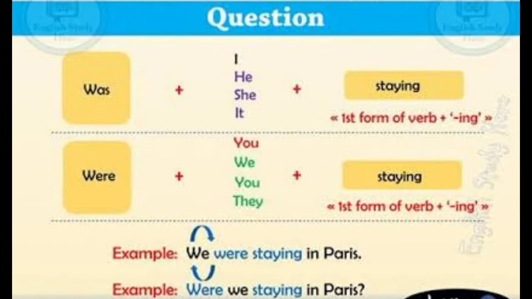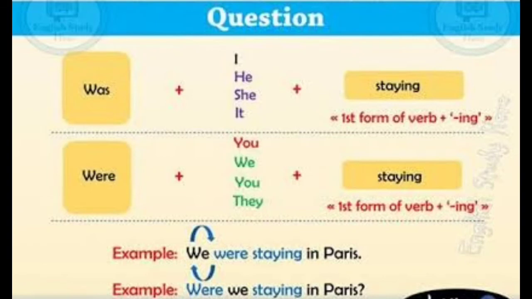So see the example, only the be form of the verb changes over from the positive to the question. So were we staying in Paris? So this is the interrogative sentence in past continuous tense, children. So now we have discussed the past continuous tense: definition, rule, and how to make positive, negative, and interrogative sentences in past continuous tense.